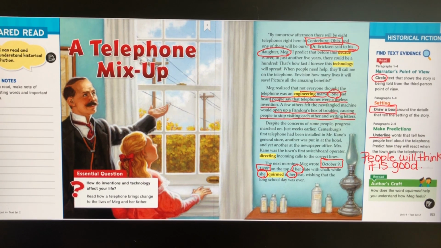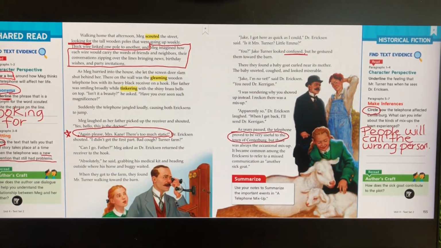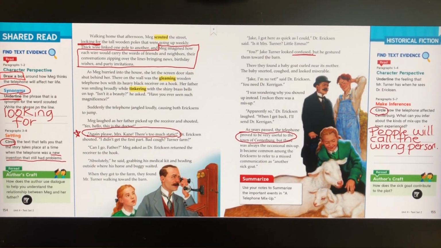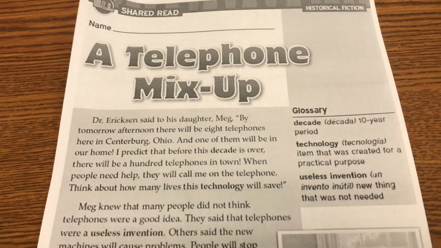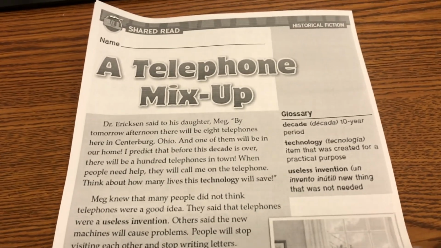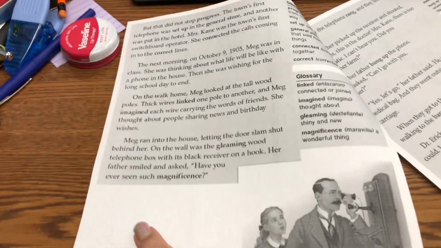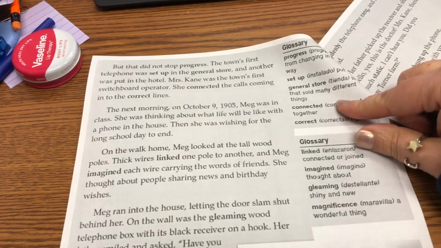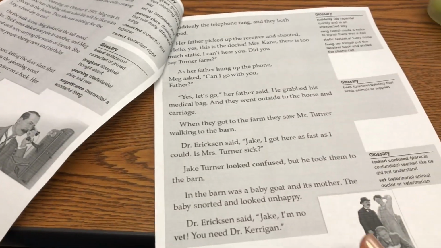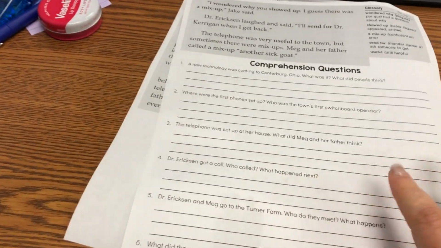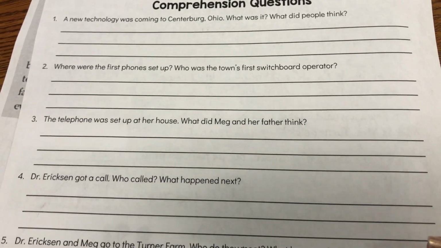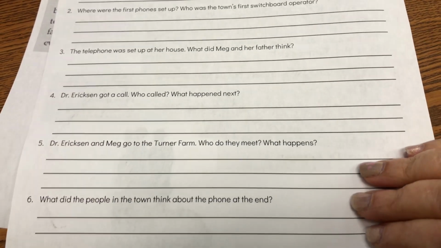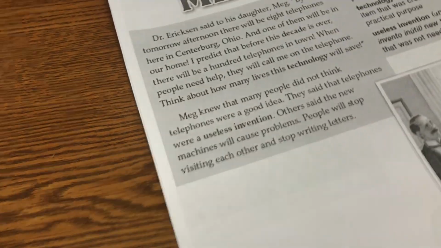I did the same thing with my ELL students, and we didn't get to the annotations part, so we'll get to that tomorrow. I am also going to give my ELL students starting tomorrow morning their scaffolded version of the same story so that they have the glossary with them so they can see what some of the words mean. And I then got the main questions and I put them down here so the students can answer them as they refer back to the scaffolded version of the shared read.